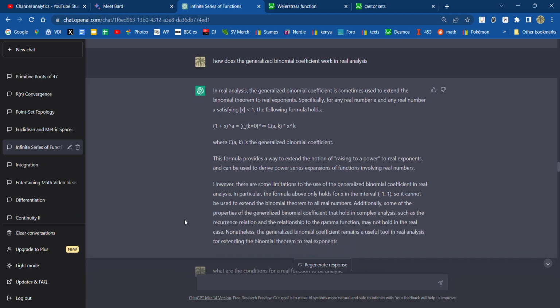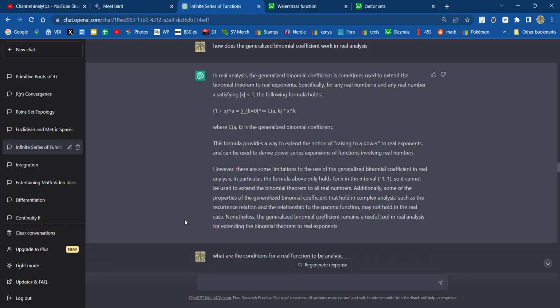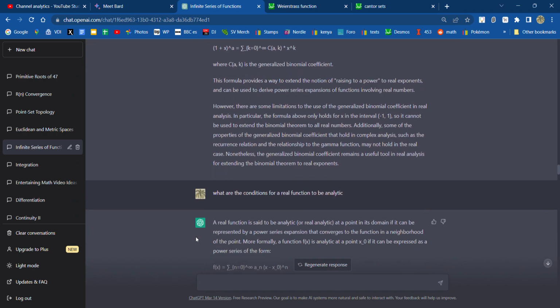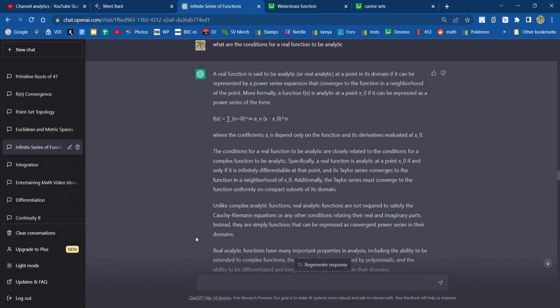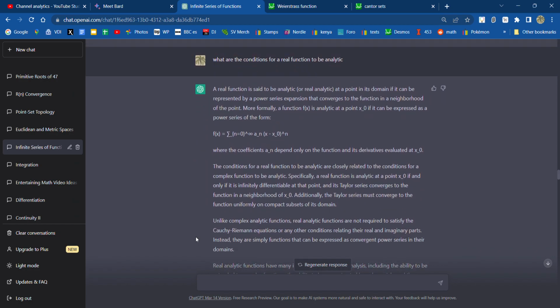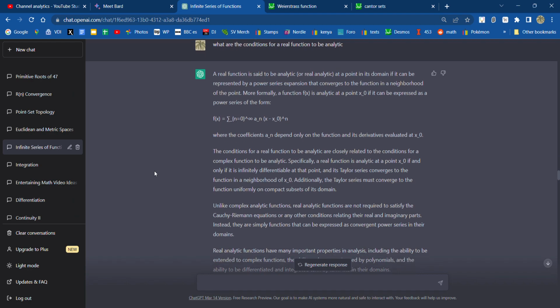How does the generalized binomial coefficient work in real analysis? Yeah, raising over power to real exponents. That's the whole trick. What are the conditions for a real function to be analytic? Yeah, if it can be represented by a power series that converges to the function. That's it.